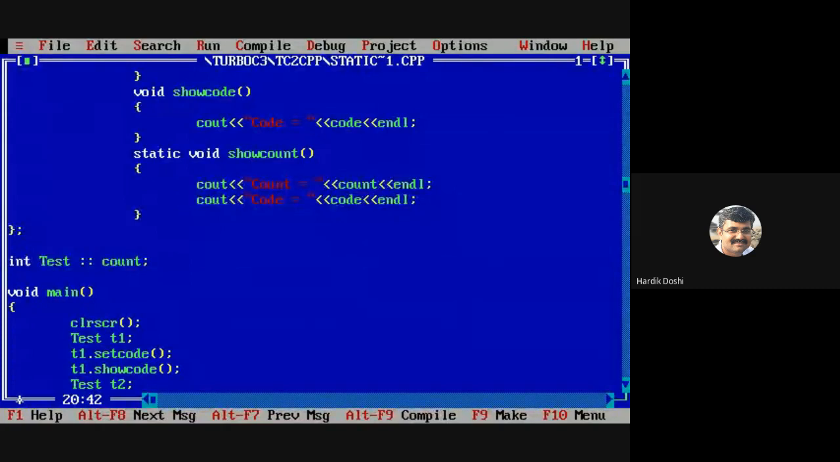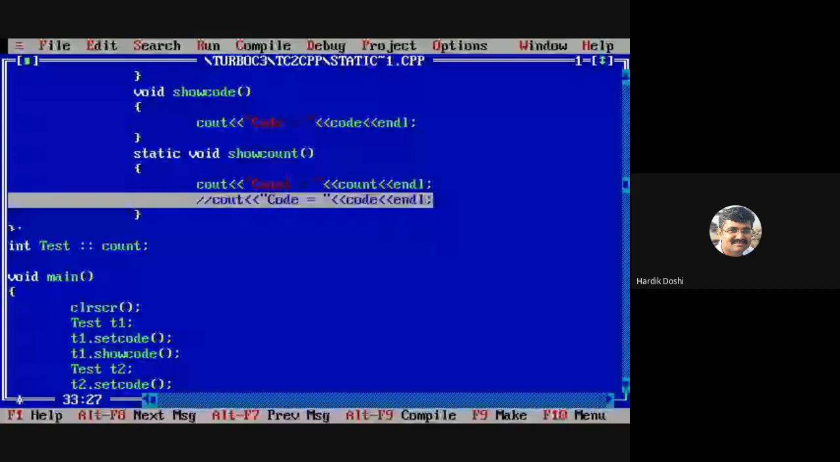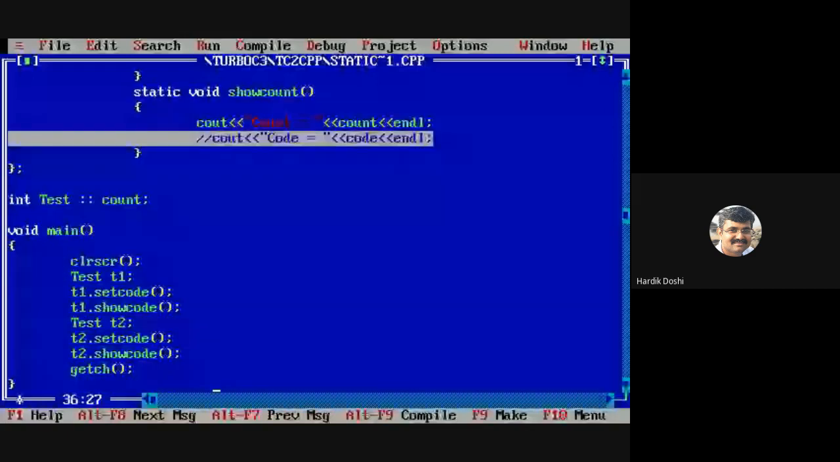Please write down this example. Now let me show you the output also. Sorry, one thing left out.